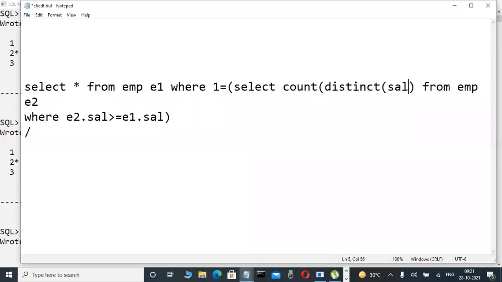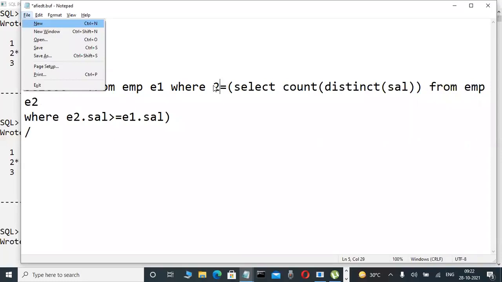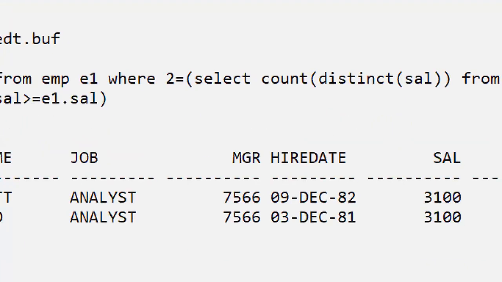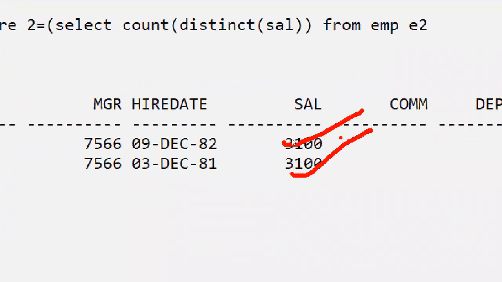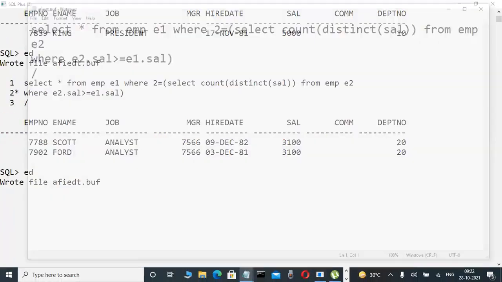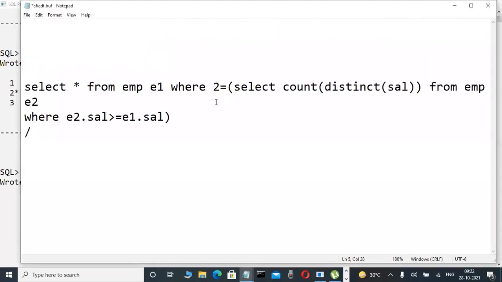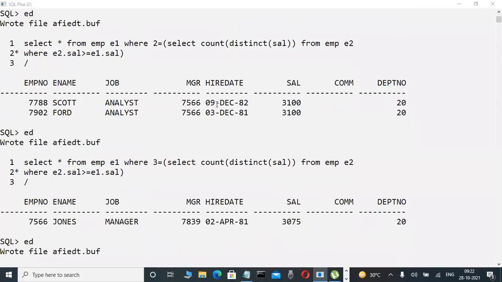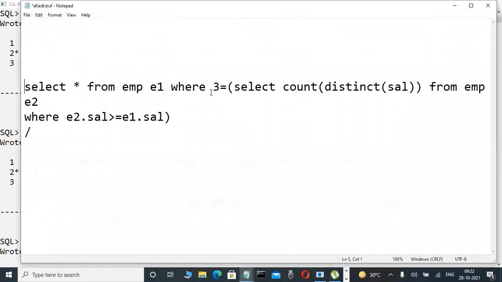And now here, check it out. This is a predefined query. For second highest salary we use 2. Don't worry about this query. Check it out: with 2, the second highest salary employee has 3,100. Is 3,100 there or not? Yes. Again, for the third highest salary employee, just in place of 2, 3 is there. Okay, fine. This is a correlated predefined query. And for the fourth highest salary employee, 4, like this.